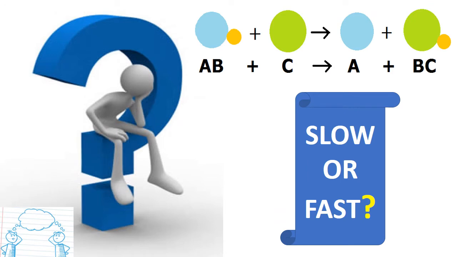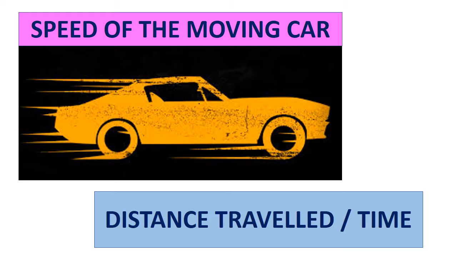But how to find whether a reaction is slow or fast? Here comes the rate of a reaction. We all know that to find the speed of a moving car, we measure how far, that is, the distance it travels per unit time.